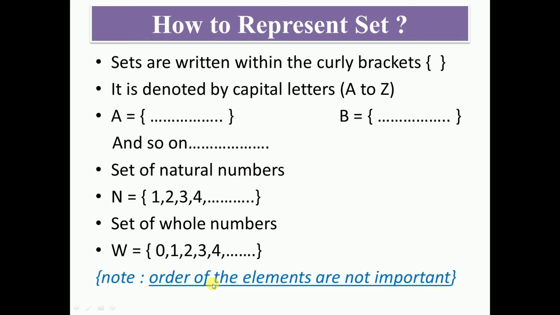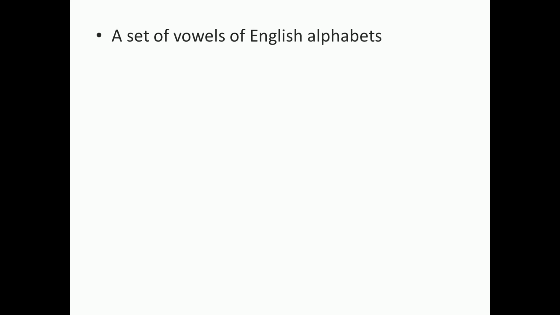Now if I tell you a set of vowels of English alphabets, you know the vowels of English alphabets are a, e, i, o, u, but while writing in the set we write them in small letters because the elements inside the set should be in small letters, and the letter which is used to denote the set should be in capital letters.